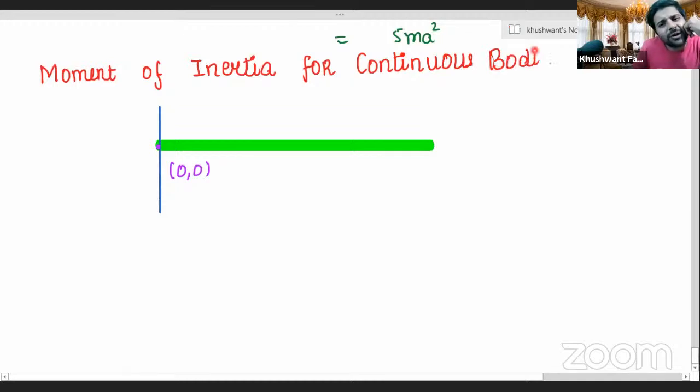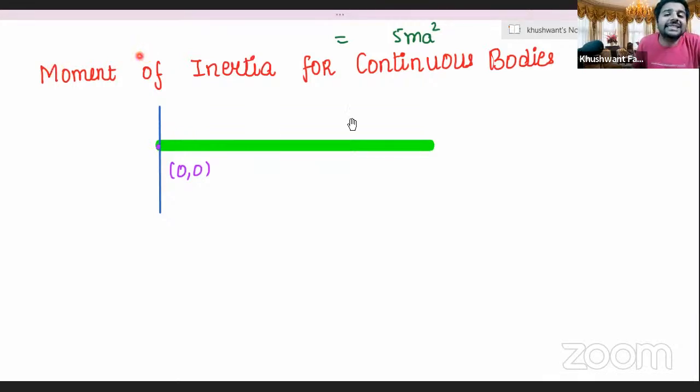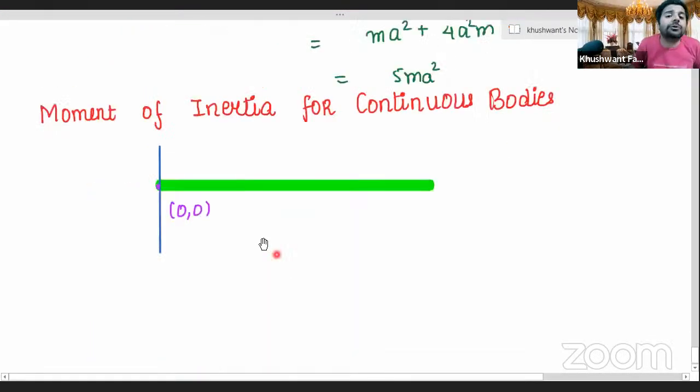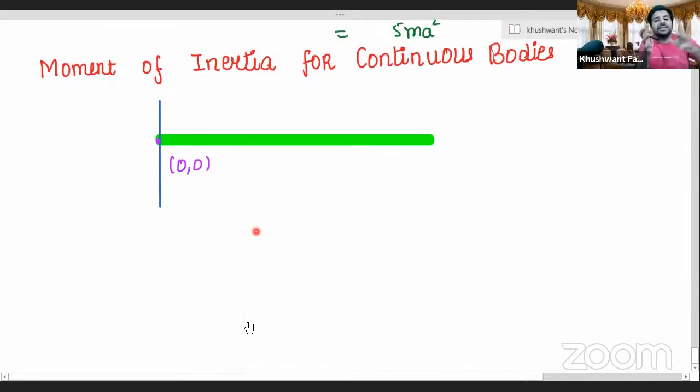What are continuous bodies? Continuous means... Aryan, what is continuous? All the points are connected to each other. Like here the points were discrete, spread out. These points were spread out. And when the points are not spread out, rather they come together to form one solid body, one rigid body, then what will we call it, Aryan? We'll call that a continuous body.